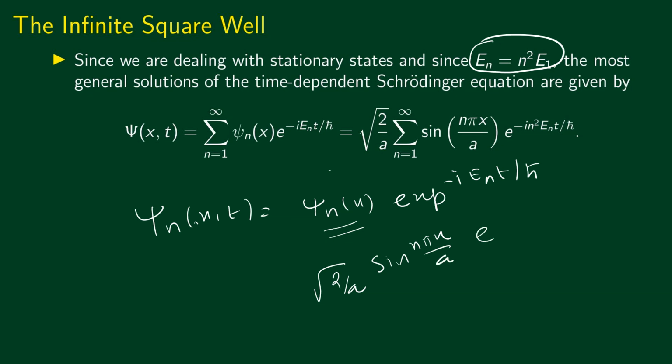This is how the energy eigenfunctions evolve with time.